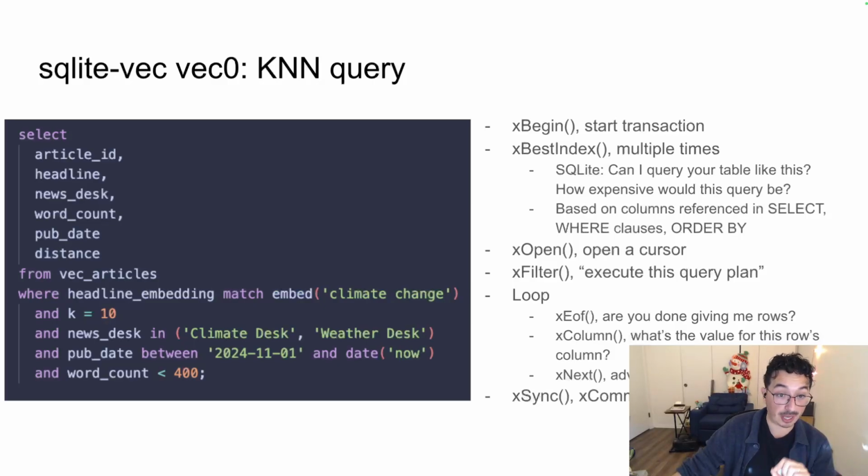This is the SQLite query planner calling on your virtual table, being like, hey, can I query your table like this? Can I use these columns? Can I use these where clauses? It'll provide everything, every single where clause. So in here, the k equals 10, the news desk, and the array of values, it will call your SQLite virtual table implementation, and it will ask, how expensive will this query be? Or is this query even possible?